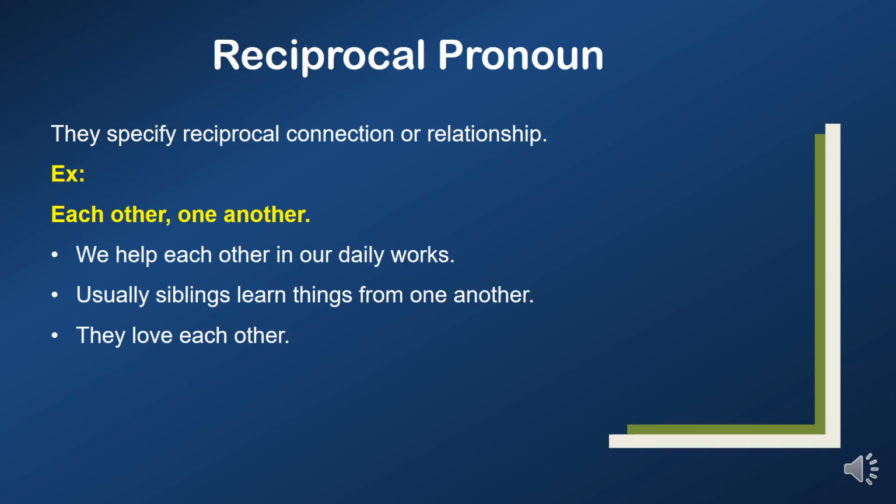Reciprocal pronouns. They specify a reciprocal connection or relationship. Examples: each other, one another. We help each other in our daily work. Usually, siblings learn things from one another. They love each other. In these sentences, one another and each other are called reciprocal pronouns. Why? They specify the mutual relationship between the people. So we call them reciprocal pronouns.